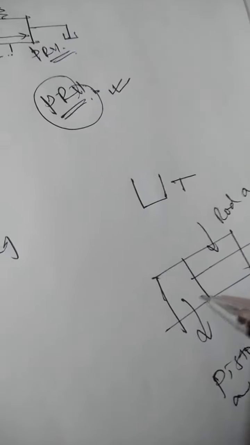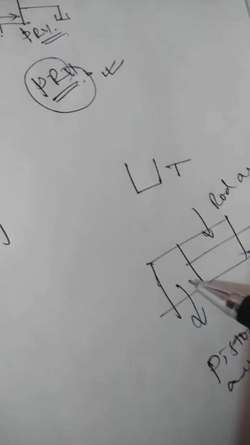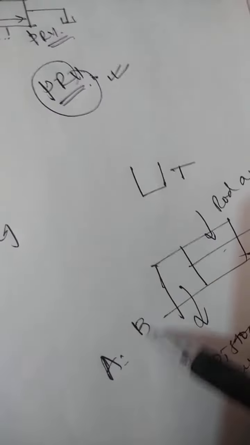Therefore it is clear that at the left side of the piston there is no rod and this is a piston area and it is bigger in size, and at the right side the rod is there and it is capturing certain area which is called as a rod area. Naturally, if the piston area is considered as A and rod area is considered as B, the piston area is always more than the rod area.